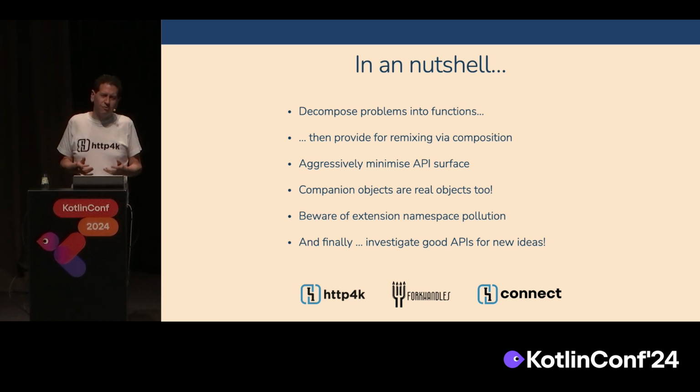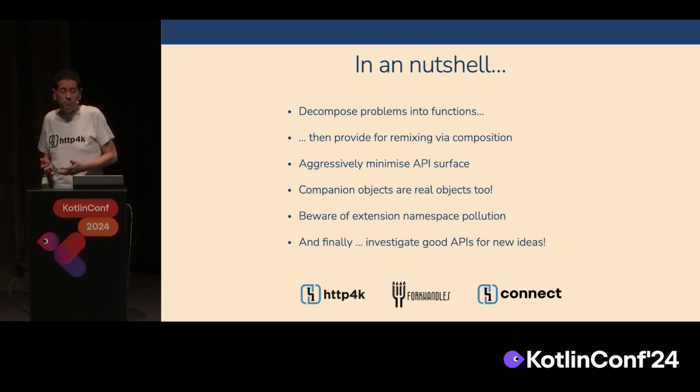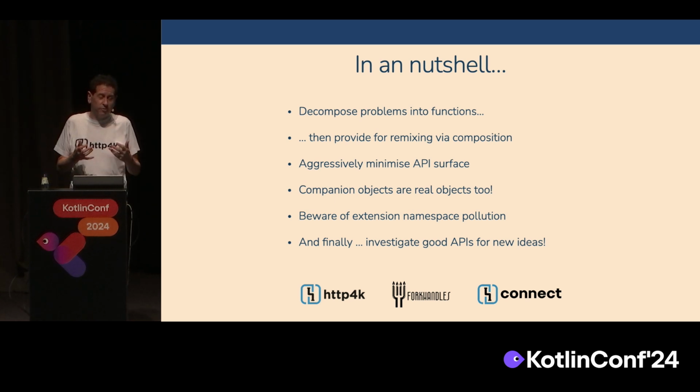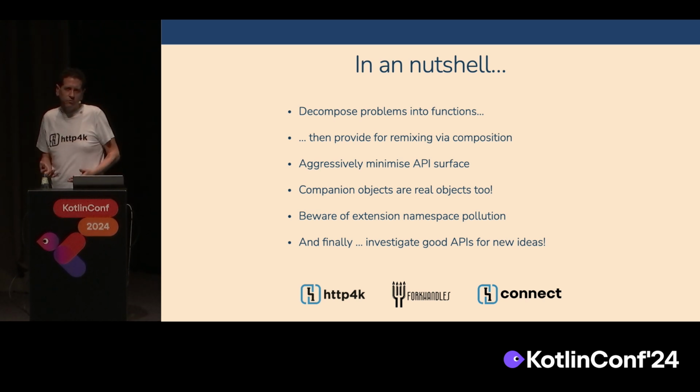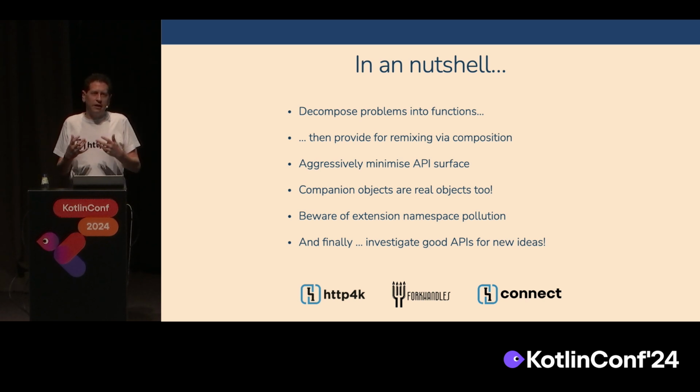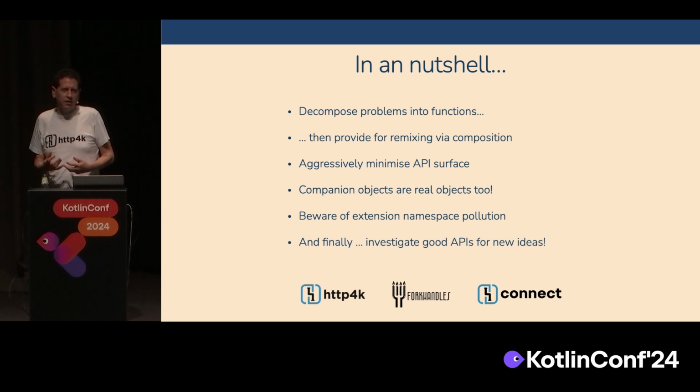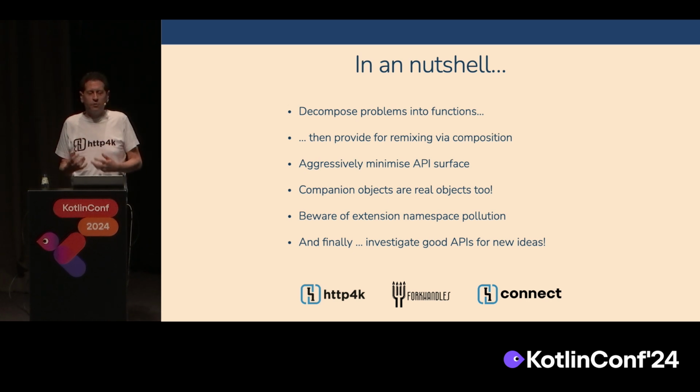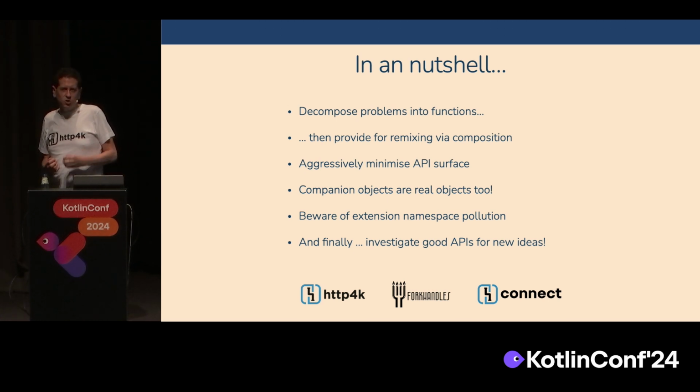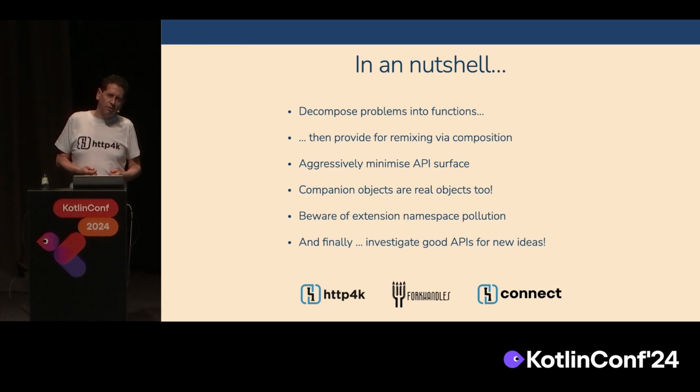In a nutshell, I think we've learned that you can decompose your types, your problems, into particular small parts, especially if you're building an API, and then ship those primitives to your users and let your users build their own world with the primitives that you provided. The easiest way of doing that is with the simplest possible interface, and a lot of times, the simplest possible interface is just a function. Aggressively minimize API surface. This will give you the option to change your mind in the future, and it will also give your users less stuff to think about.